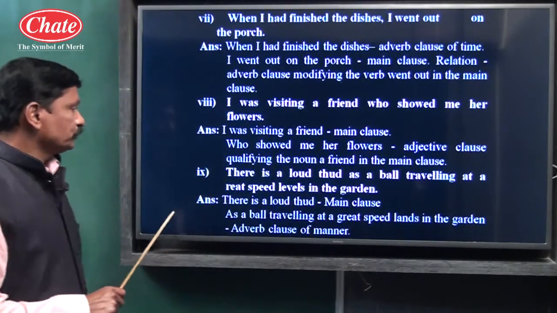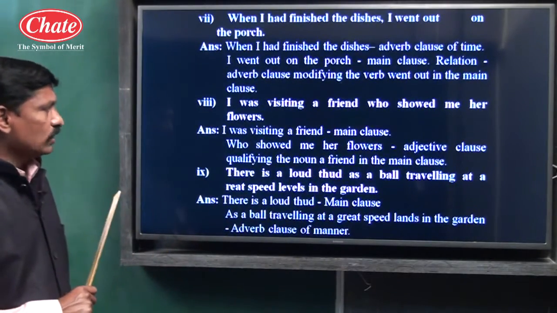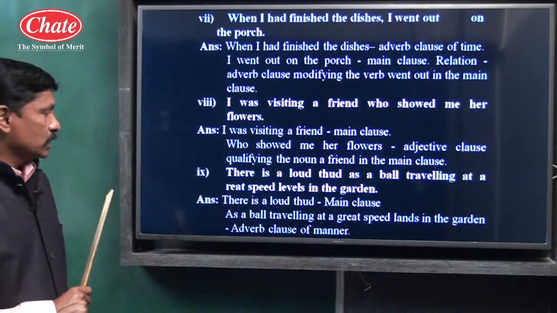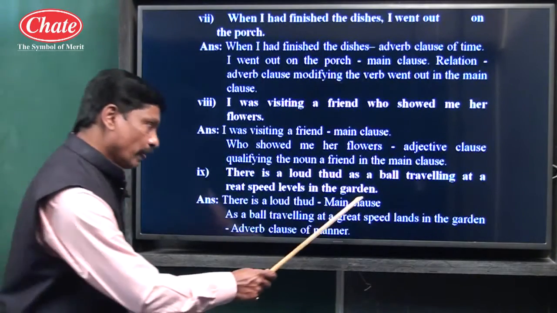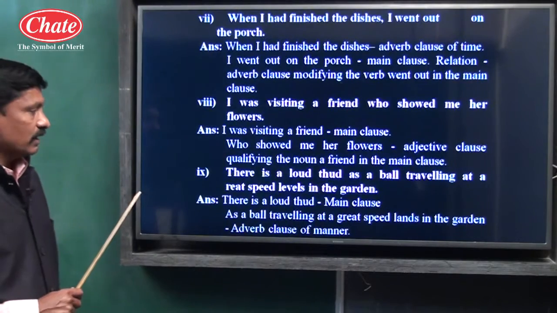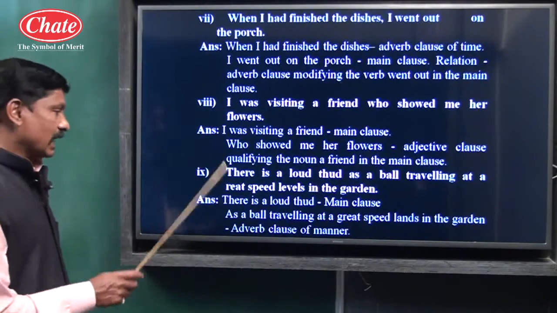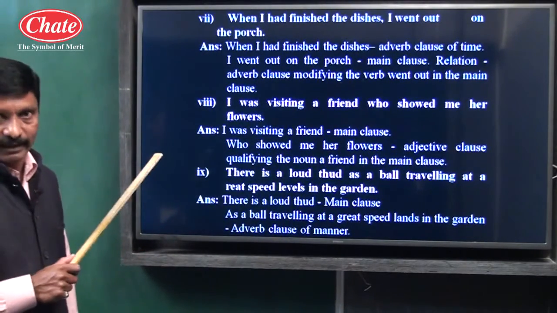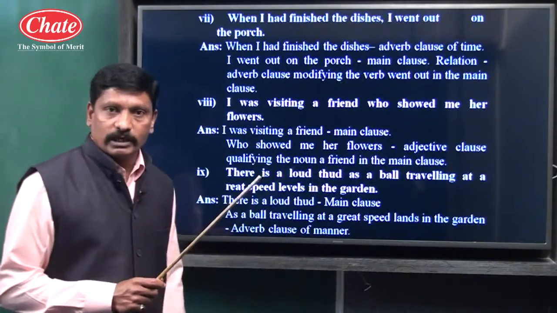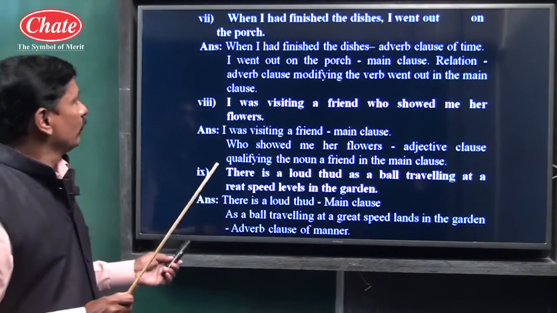Example number 9. There is a loud thud, main clause, as a ball traveling at a great speed lands in the garden, adverb clause of manner. Why is it an adverb clause of manner? Because the subordinator as suggests a manner.